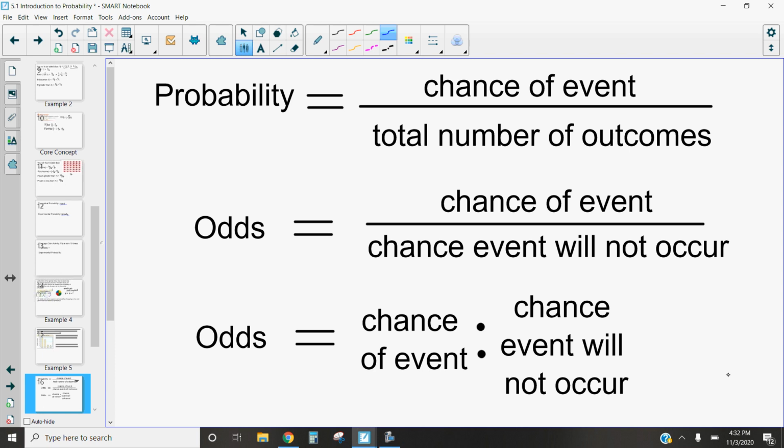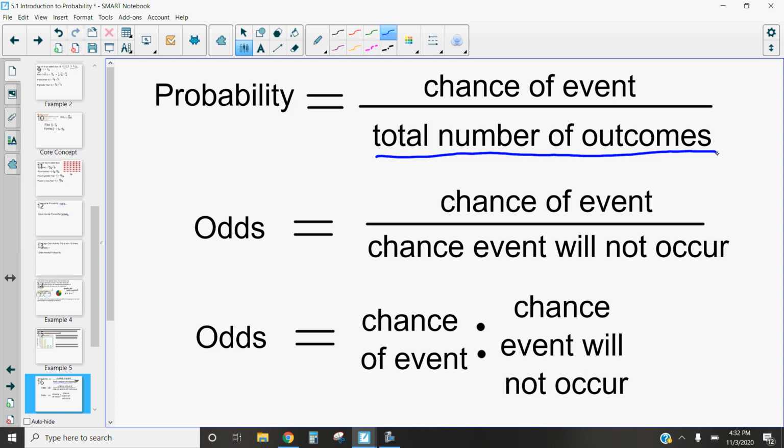So people will say, what is the probability that this will actually happen versus what are the odds that something will happen? Now, odds and probability are similar because they're relating events to something. But the difference is what they're relating events to. So the probability of something happening is the relationship between the chance an event occurs and the total number of outcomes. So again, that's our chance versus the total number of outcomes. And that's our probability, whatever it is compared to the total.